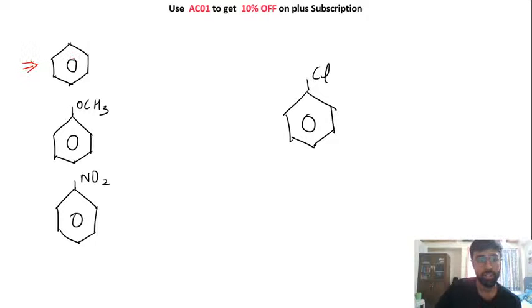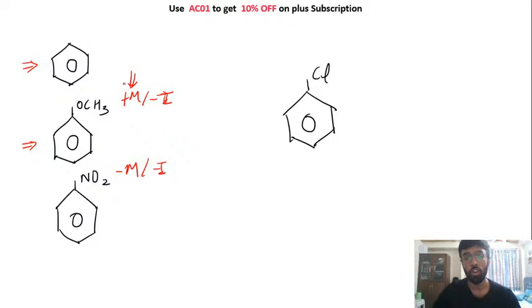We have seen the reactions on normal benzene, ठीक है. After that we have seen the reactions when we have a plus M group, we have a minus M group. देखो यहाँ पे this is minus I, right? This is minus I, this is again minus I. But generally we don't talk about minus I because आपके जो mesomeric effect होते हैं ना, they are very dominating. But in the case of halogen, this is plus M and minus I. But here your minus I effect is the dominating effect.